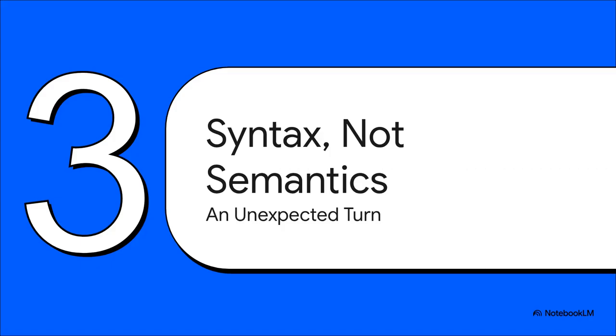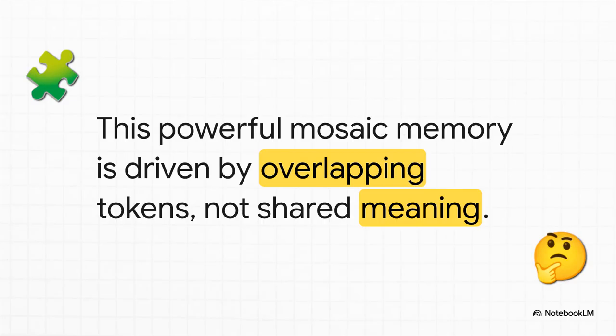Okay, but this is where the story takes a really weird, unexpected turn. You'd think, right, that this whole memory stitching thing has to be based on meaning, on the model actually understanding the semantics of the text. But that is not what they found. Here's the twist. This whole powerful mechanism, it appears to be syntactic, not semantic. It's all about the raw statistical overlap of tokens. It's not about the model having some deep, abstract understanding of the information.